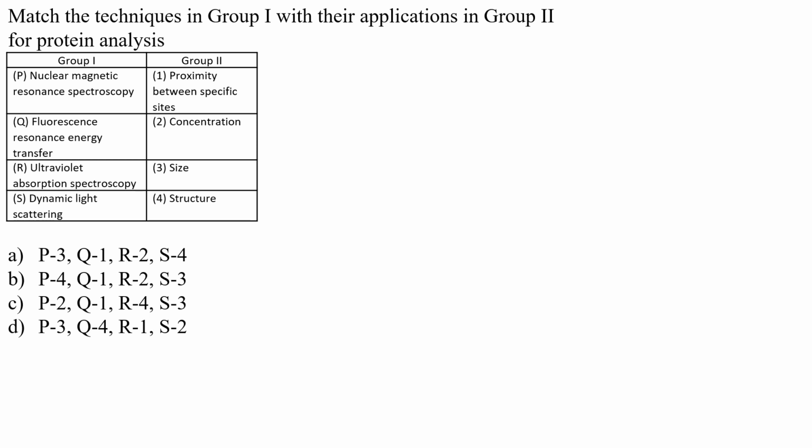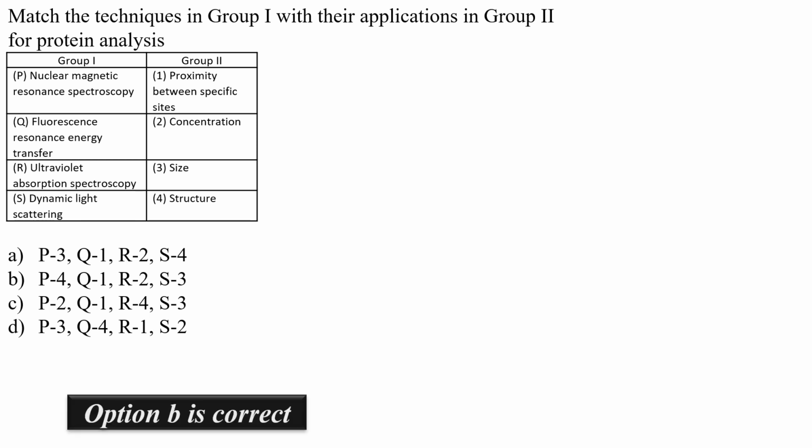NMR, that is the nuclear magnetic resonance spectroscopy, is one of the most widely used spectroscopic methods to analyze the structure of a protein. So P4 is going to be my answer. And now you can see that P4 is exclusive to option B. Option B is going to be my correct answer. The rest belongs to fluorescence resonance energy transfer, which is used to find the proximity of two sites located in the protein.